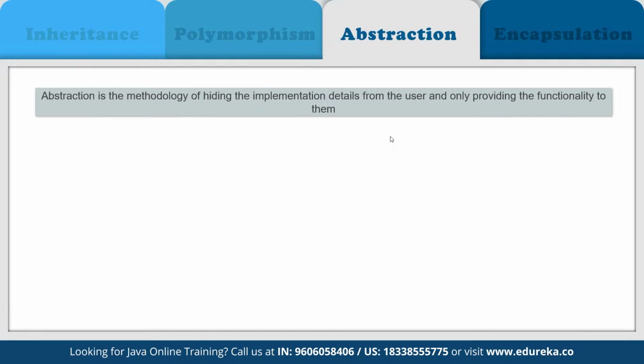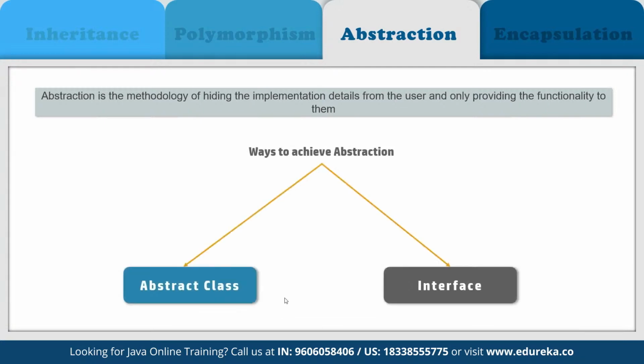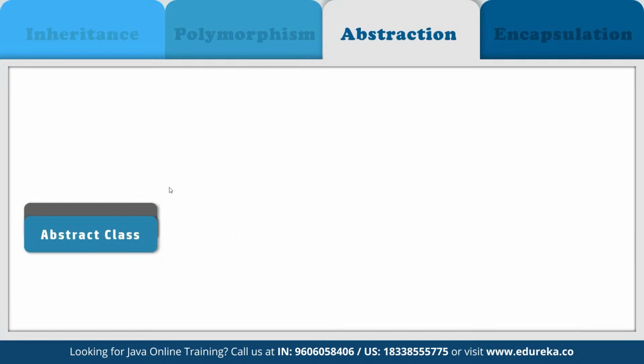It basically deals with hiding the details and showing the essential things to the user. So if we look at the, again, we can see we have multiple examples here. If you look at the diagram, we have two different types of abstraction defined. So we have abstract class and then we have interface.